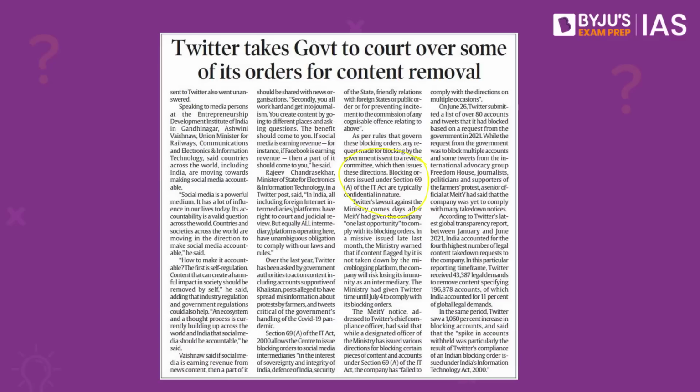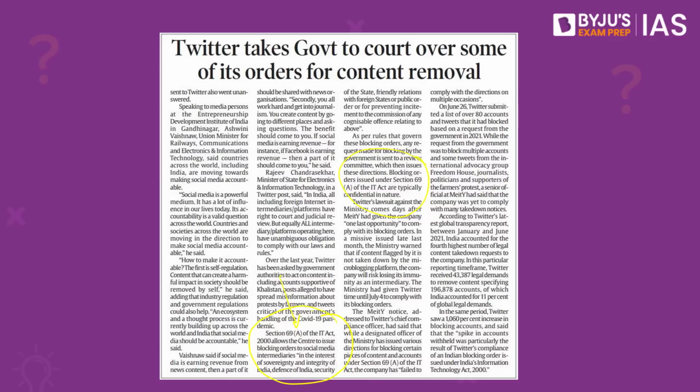This news is covered in the newspaper today in multiple parts. I'm just showing you one of those articles. It says that section 69A of the IT Act allows the center government to issue blocking orders to social media intermediaries in the interest of sovereignty, integrity of India, defense of India, security of the state, friendly relation with the foreign states, so on and so forth. Also, most of these orders are typically confidential in nature, so the government just makes this request directly to the social media platform rather than going with it to the media.